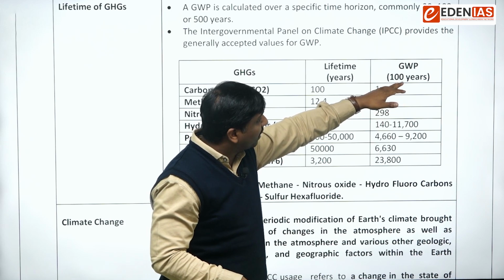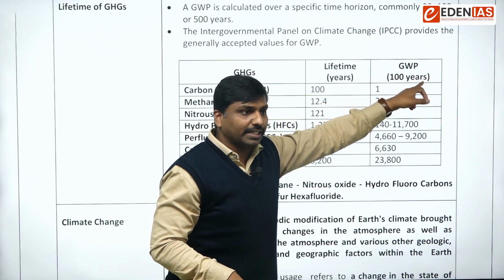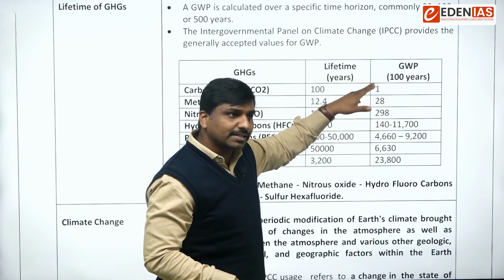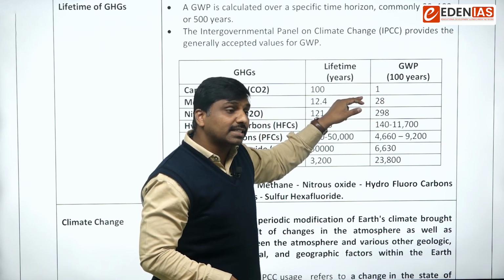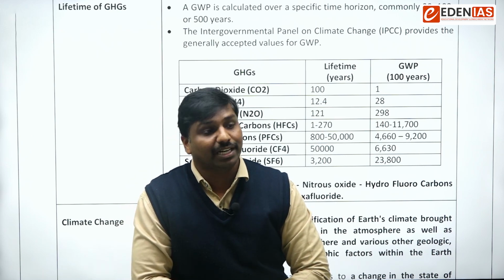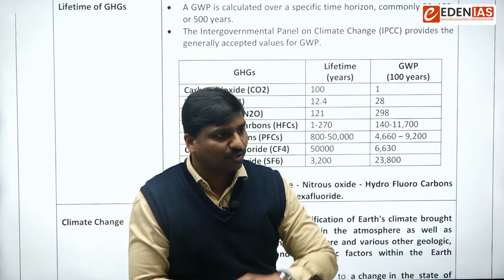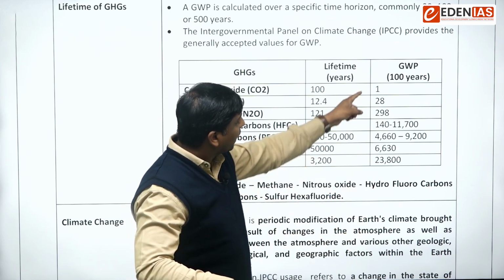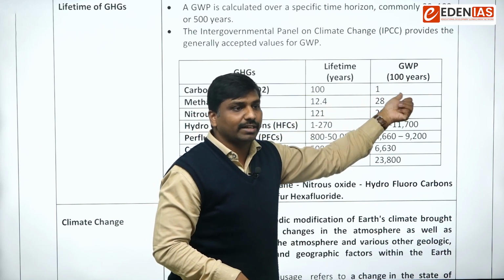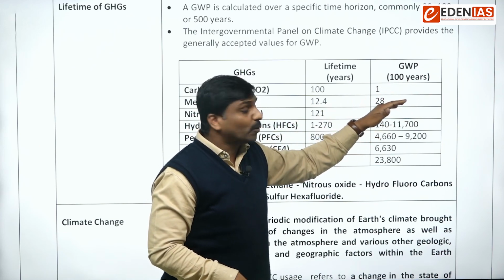Remember, 100 years is the criterion we are taking. If it is 20 years, methane has around 80 times more global warming potential than carbon dioxide. So it varies. On a 100-year basis it is roughly 25 to 30, or 28.